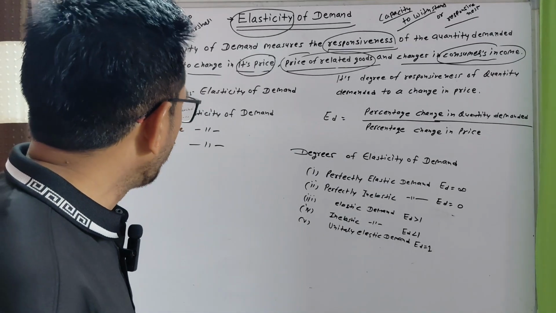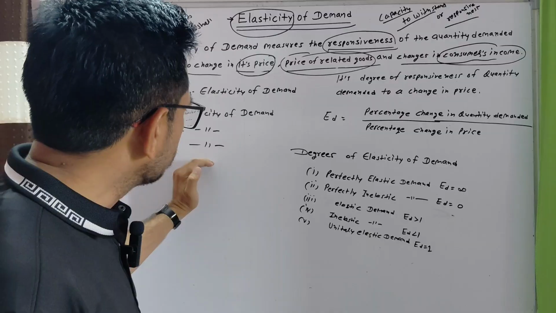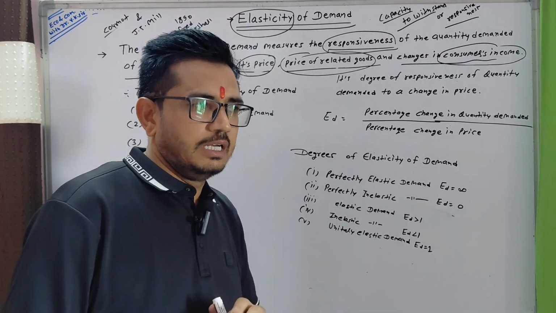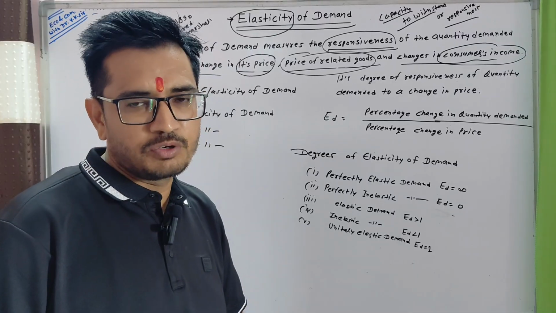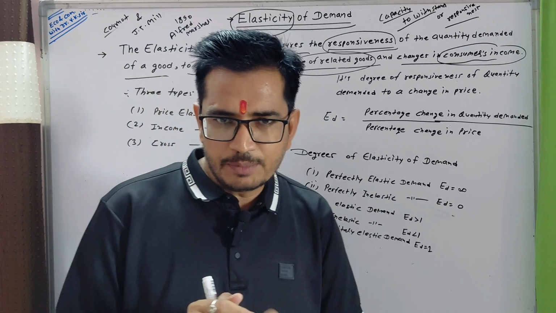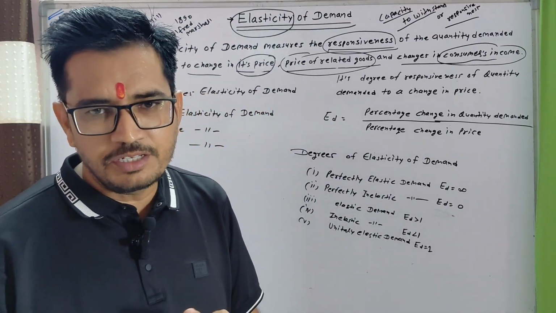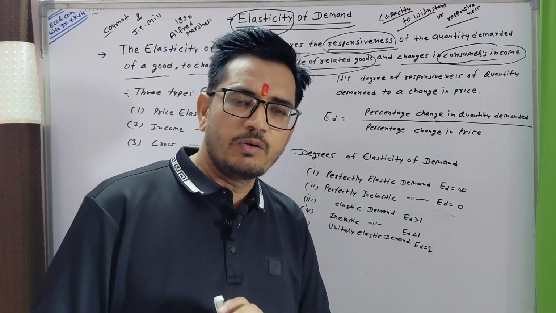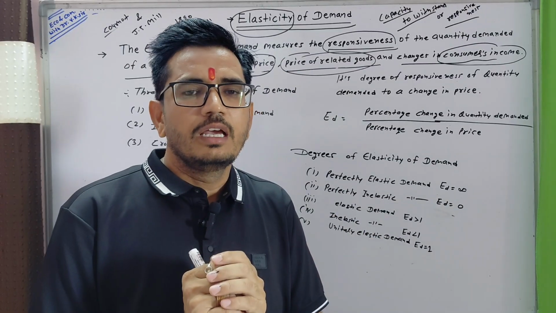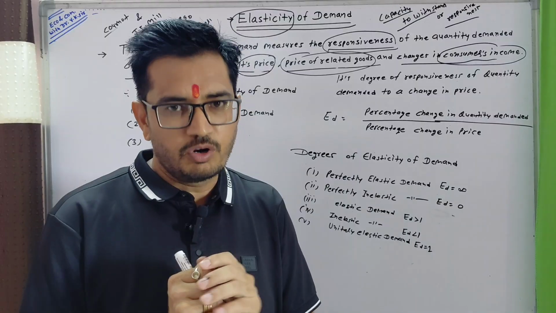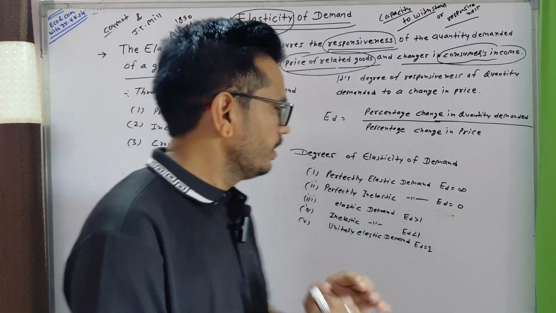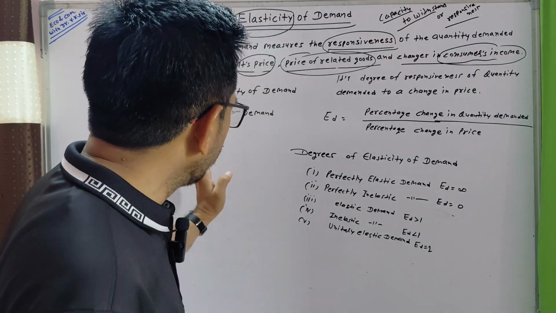That's called cross elasticity of demand. For substitute goods, for example tea and coffee, we discuss tea demand when the coffee price is changing. What will happen to tea demand? That is the cross price effect, and its measurement is called cross elasticity of demand.